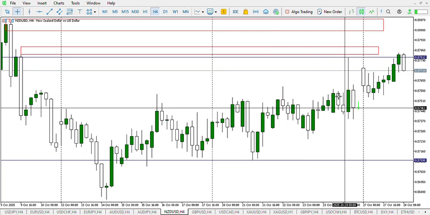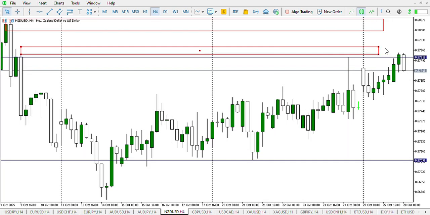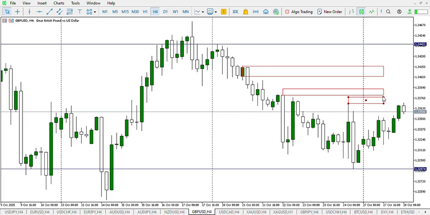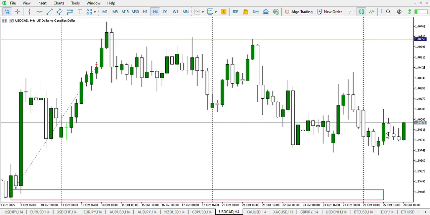So on NZD USD, we're also expecting a buy to sell. So you can see price buying to this zone, so you can expect price to sell further down after grabbing this liquidity right here. On GBP USD, we're expecting a buy to sell as well. So you can see, just as predicted, price bought to this zone, so you can expect price to sell further down. On USD CAD, we're also expecting a sell to buy. However, price did not come to this liquidity zone, so you can consider this an accumulation.